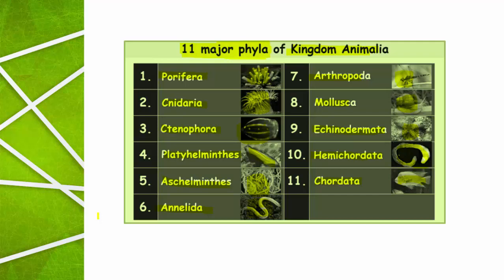Then you may have the question, why is this part of the bridge course? Because in first PUC there is one topic in the first unit, animal kingdom. In that chapter you are going to study all these phyla along with the general characters and examples. For each phylum you need to remember 5 to 6 characters along with particular examples.